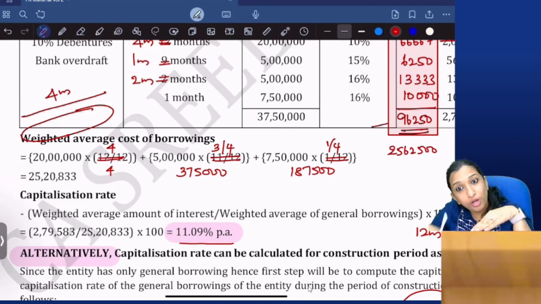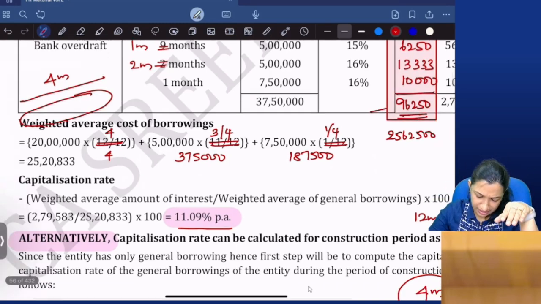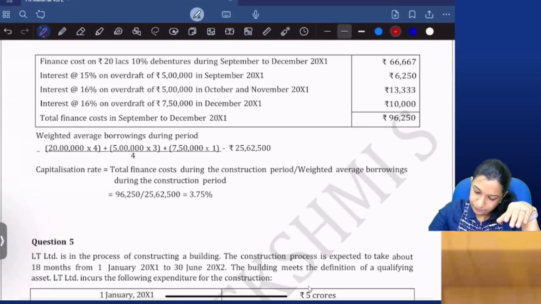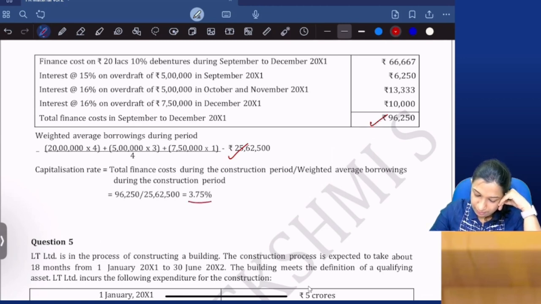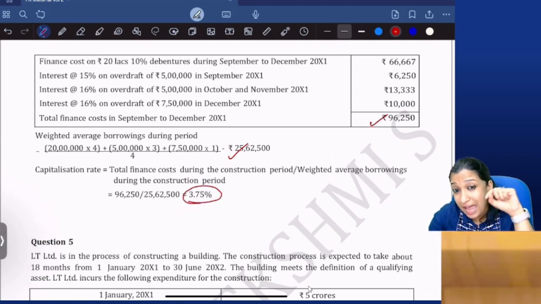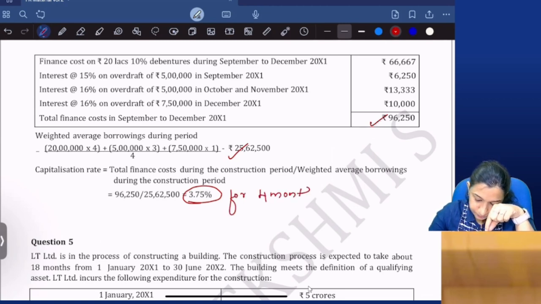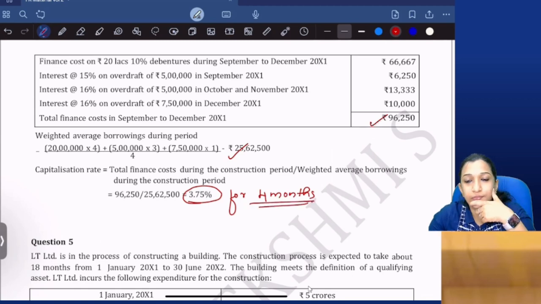So during that 4 months, what is the amount of loan? I have done the calculation here. 96,250 and 25 lakh 62,500, so it is 3.75% for 4 months. Are you okay?